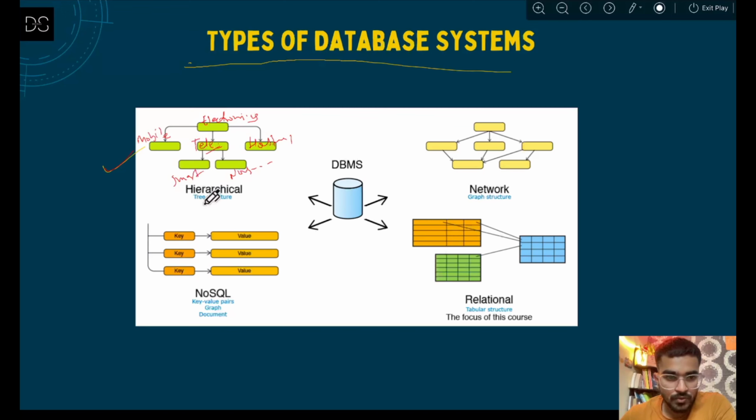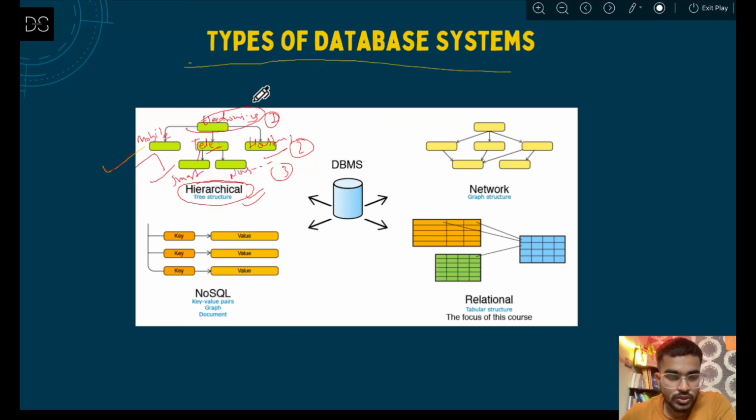Now if you see why this has been named hierarchical. Hierarchical means it has actually been ranked. So that means a rank has been made. Let's say this is rank 1, where electronics products are coming, but inside that electronic product there may be different kinds of division, that is mobile, television, or household items. So let's say this is coming under rank 2. Then rank 3 is the categorization of different electronic products. Let's say for television, then for mobile it may be Android or iOS, then for a household item it may be many kinds of categorization. So this is a kind of hierarchical structure that is happening here.